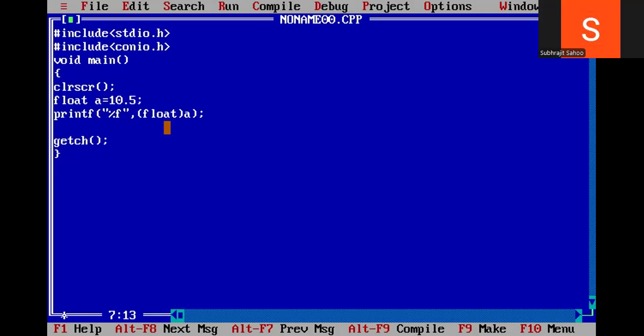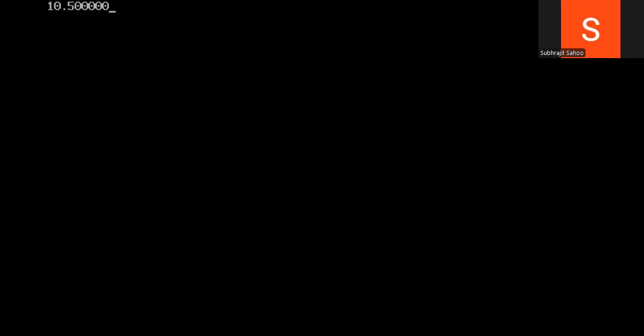Now what I'm doing, sir, observe carefully. See, I'm printing this value. What output will I get? Simple, sir. 10.500000 I'll get. Sir, this is a common thing: 10.500000, because floating point data type means by default 6 digits will be printed. But 10.5 is there or not in the output?